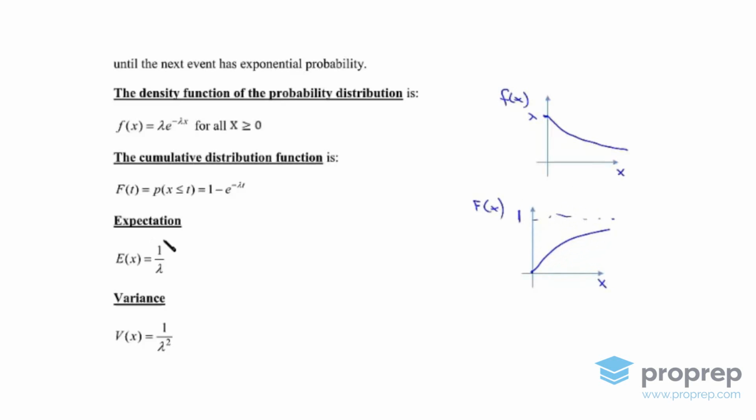Now, the expectation of x is 1 divided by lambda, and the variance of x is 1 divided by lambda squared.